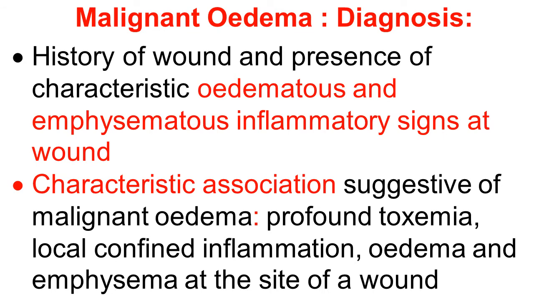In some cases where there is activation of dormant spores in the muscles, a wound may not be there. Another is the characteristic association that is suggestive of malignant edema: profound toxemia, local confined inflammation, edema and emphysema at the site of wound. This is suggestive of malignant edema.